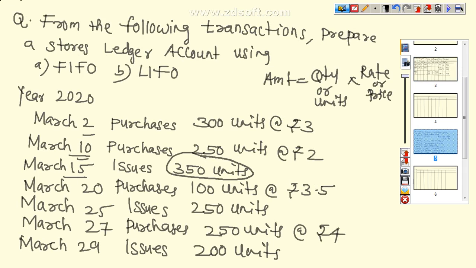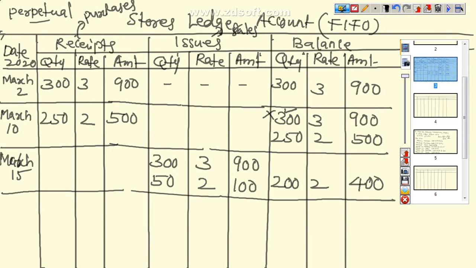Next transaction, 20th March. Again we are purchasing 100 units at the rate of 3.5. So we write it here, March 20. How many units? 100 units at the rate of 3.5, so the amount is equal to 350.